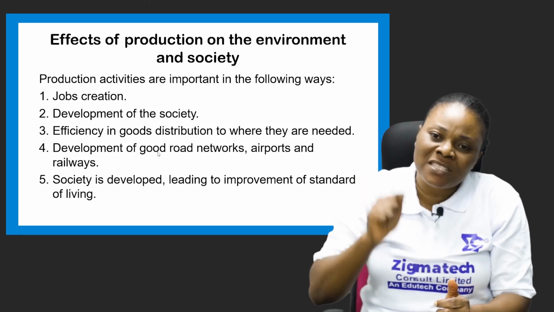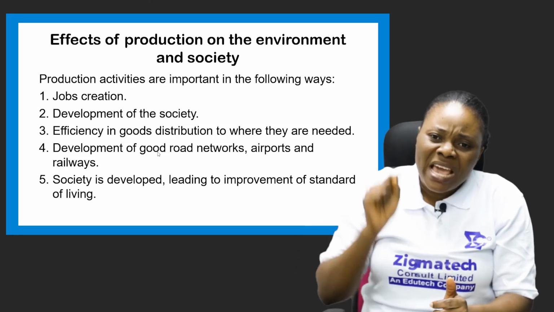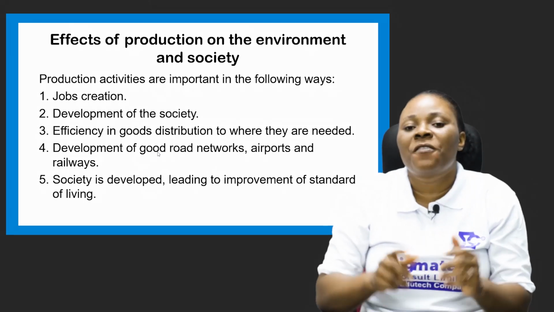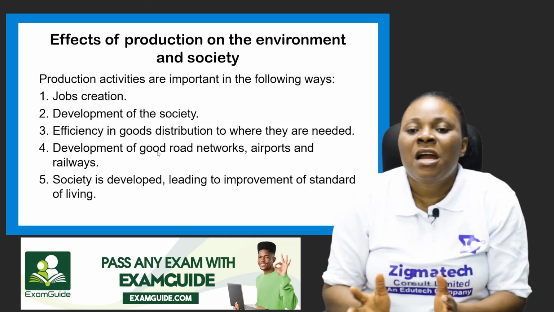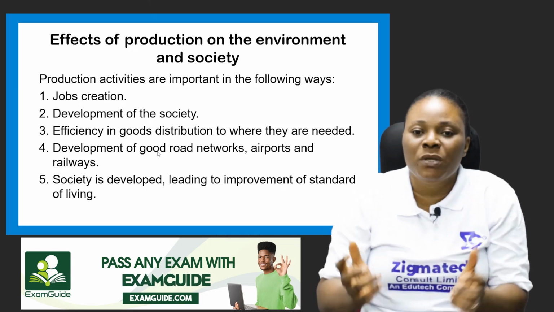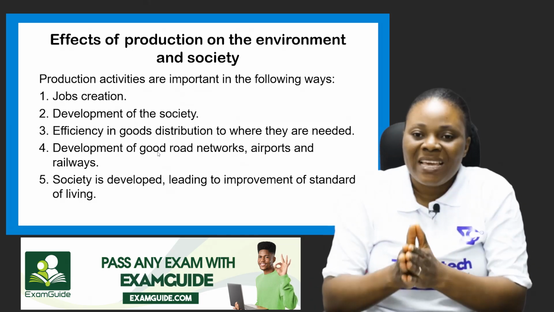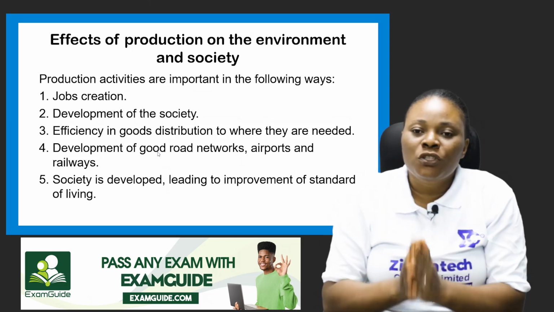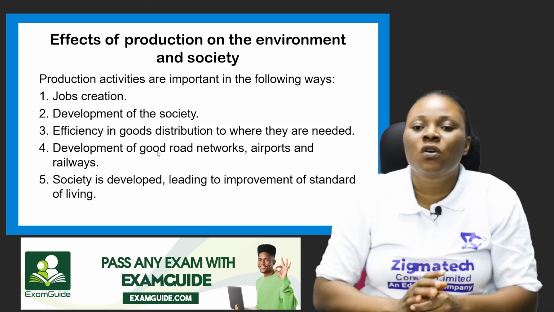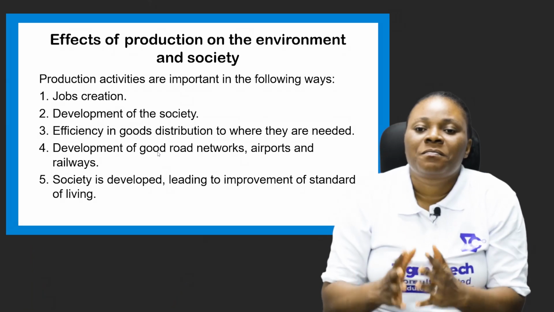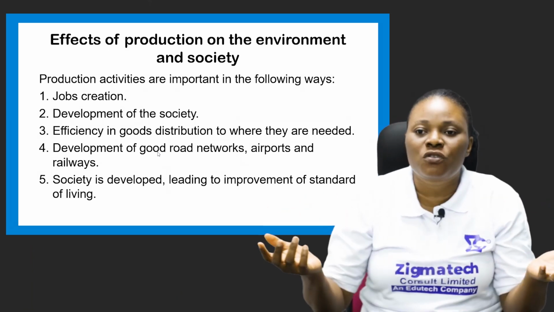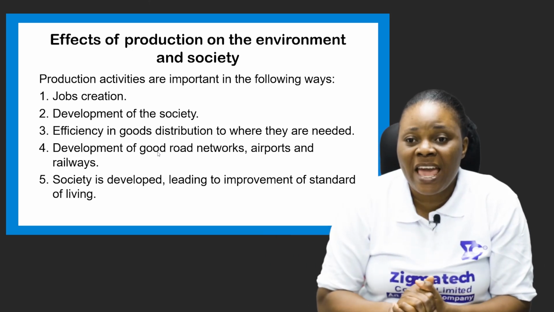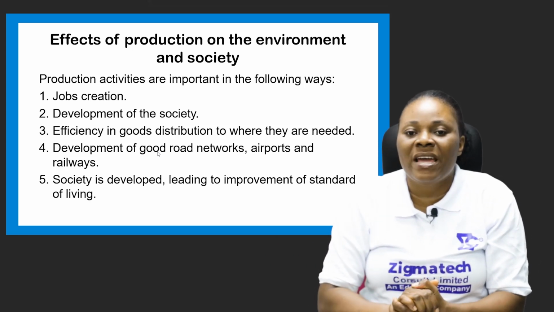It is for that particular product to be able to meet the need of people. So if products have been produced and there is no way for these goods to be distributed, there is a setback somewhere. But production includes not just creating the goods, but also the effective distribution and exchange of these goods to where they are needed.